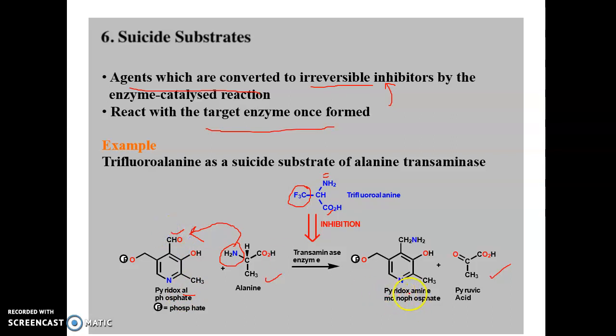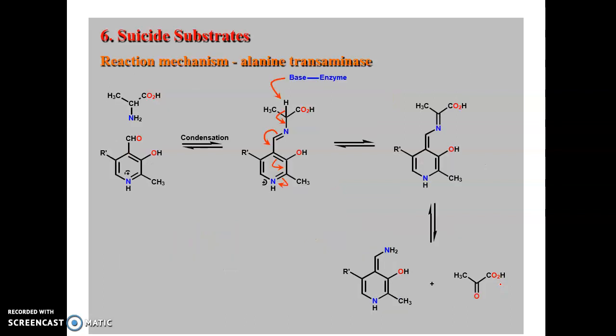Here, with pyridoxal phosphate, the amino group, the amine group of one amino acid, should be transferred to another coenzyme. Then finally the conversion of the new product, that is the keto acid. So here the amino acid, through a transamination reaction, is converted into pyruvic acid. How the reaction will take place, we will discuss now. This is actually a regular pathway.